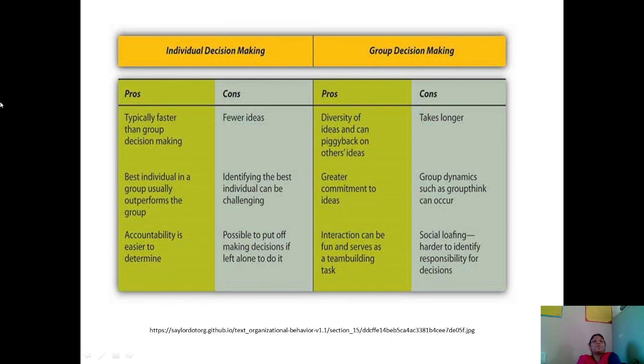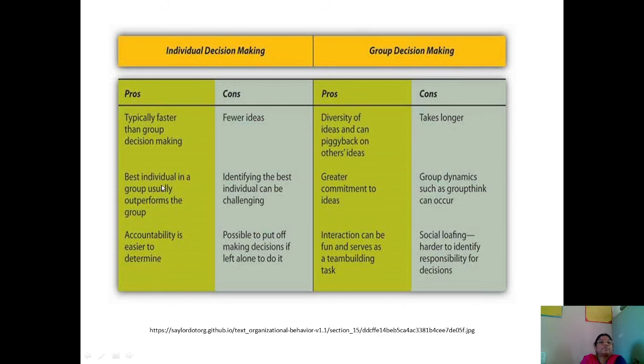Comparison of individual decision making and group decision making. Individual decision making is typically faster than group decision making, but it comes up with fewer ideas, whereas group decision making has diversity of ideas and can build on others' ideas, but group decision making takes longer.